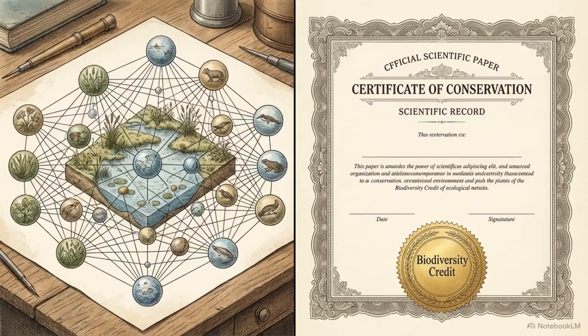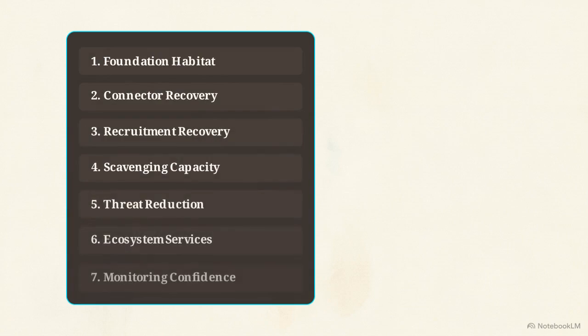The Keystone Repair Index is a heuristic for decision-making. It is not the credit that gets traded on a market. Its value lies in generating the auditable methodologies used to verify that a nature repair project has actually succeeded. The network analysis translates into 7 measurable recovery domains. These provide a roadmap for fieldwork and verification.